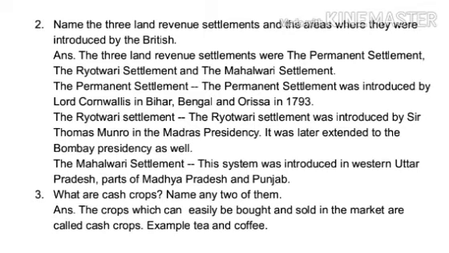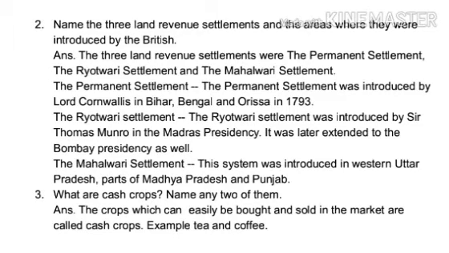The Permanent Settlement. The Permanent Settlement was introduced by Lord Cornwallis in Bihar, Bengal, and Orissa in 1793.